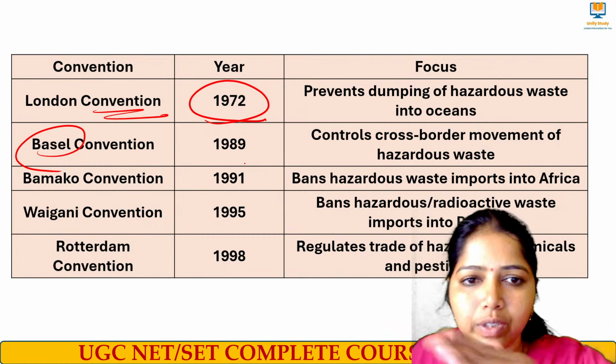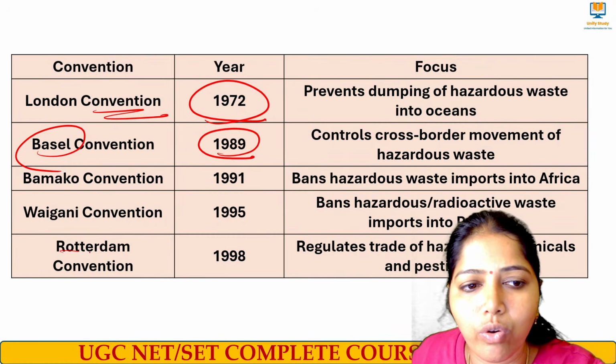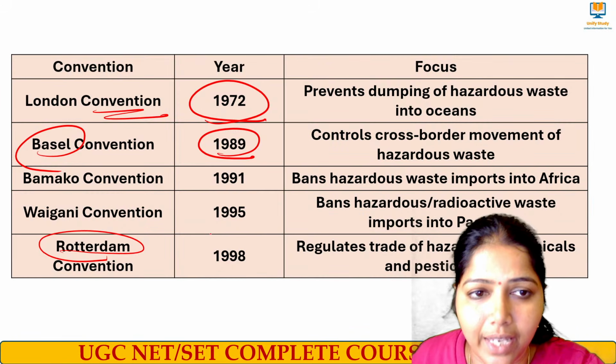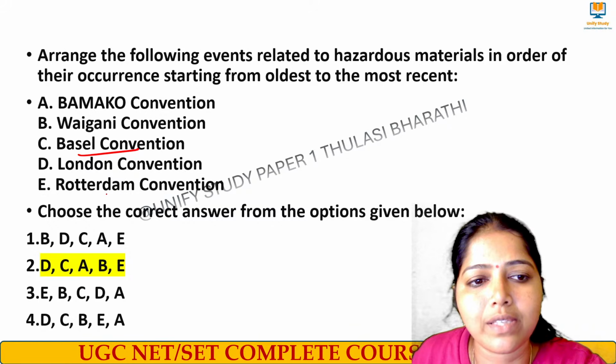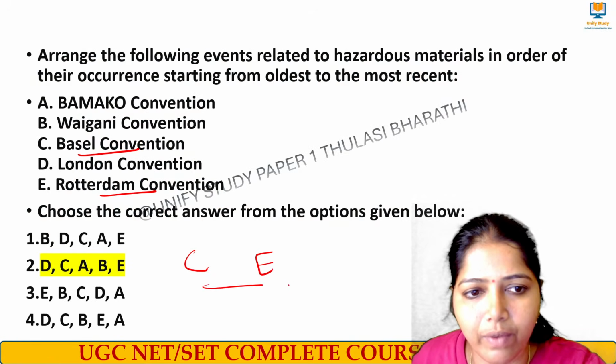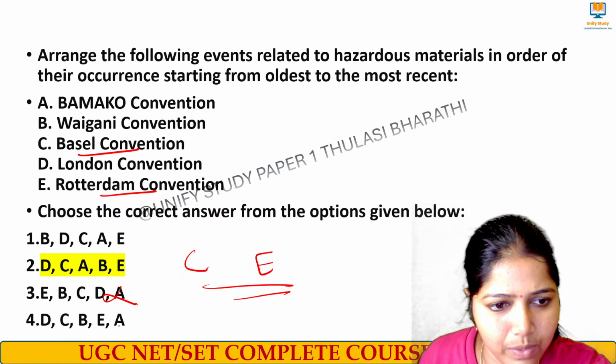Basel is 1989. And then we know the Rotterdam Convention, that is also for hazardous waste and pesticides, 1998. Try to do with this one: Basel, Rotterdam. Which comes first? Basel comes first. So in this way only it should be there. We can eliminate this. We can eliminate.